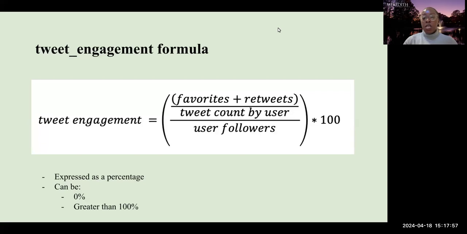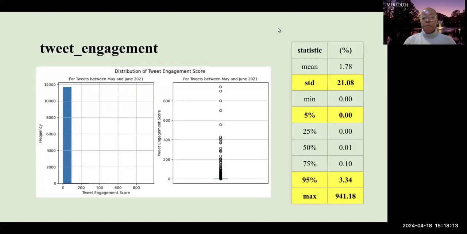Simply, the tweet engagement is a value that's calculated using the formula shown, and it's computed as a percentage. It's possible for the value to be 0%, which means a tweet received no engagement at all, and it's also possible for the value to be greater than 100%, which means that it was a viral tweet.